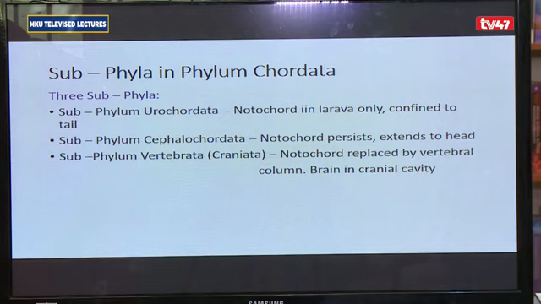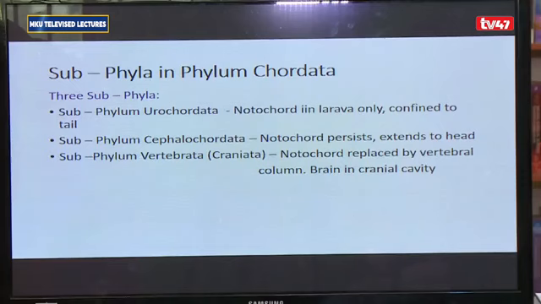Subphylum Cephalochordata. For the cephalochordates, the notochord is present and it persists throughout the life cycle of the organism, and it extends to the head. For subphylum Vertebrata or Craniata, the notochord is actually replaced by the vertebral column, or what we simply refer to as the backbone. The vertebral column can either be made up of bone or it can be made up of cartilage.